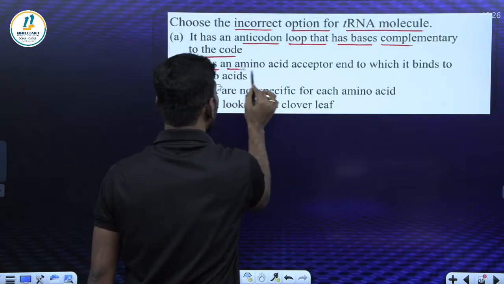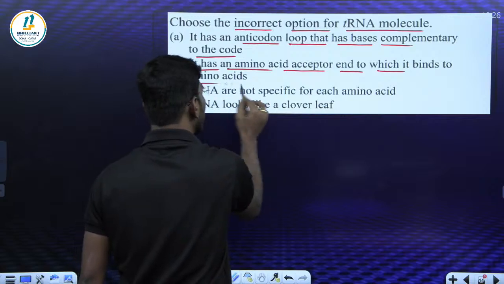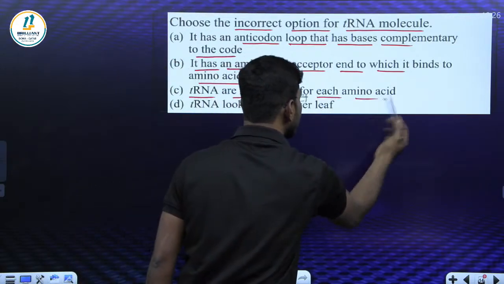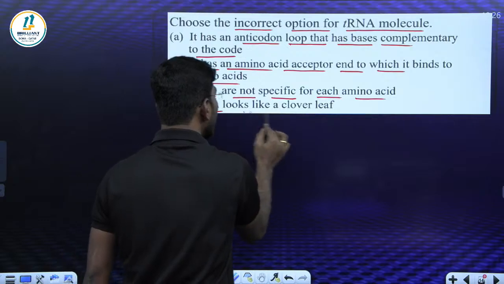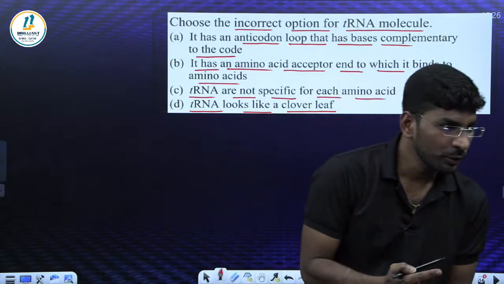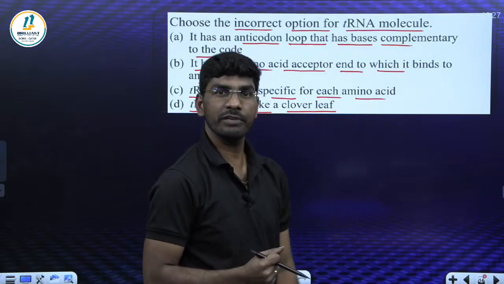It has an amino acid acceptor end which binds to an amino acid. tRNA are not specific for each amino acid. tRNA look like a clover leaf-like structure. What is the correct answer? What is the right answer of this one? Any one of you? Fast.